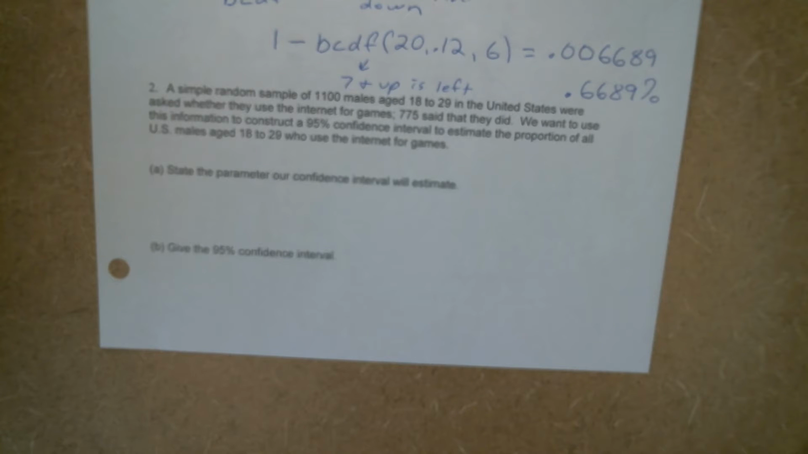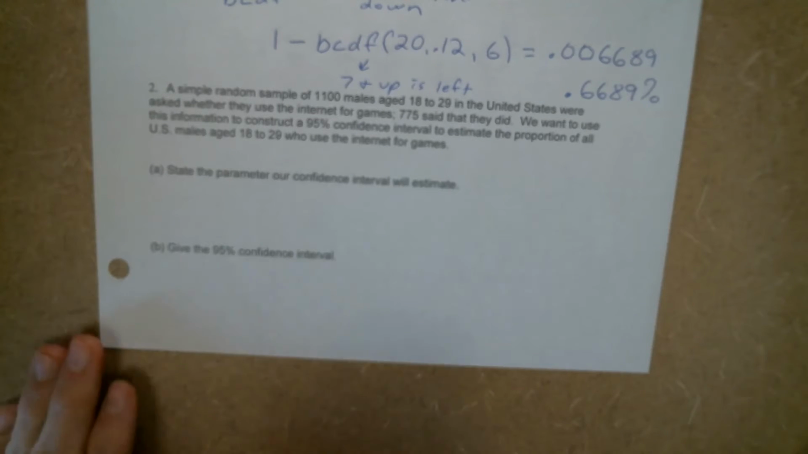All right, number 2, a simple random sample of 1,100 males aged 18 to 29 in the U.S. were asked whether they used the internet for games. 775 said they did. We want to use this information to construct a 95% confidence interval to estimate the proportion of all U.S. males aged 18 to 29 who use the internet for games. All right, state the parameter our confidence interval will estimate. So this is what are we creating an interval for?